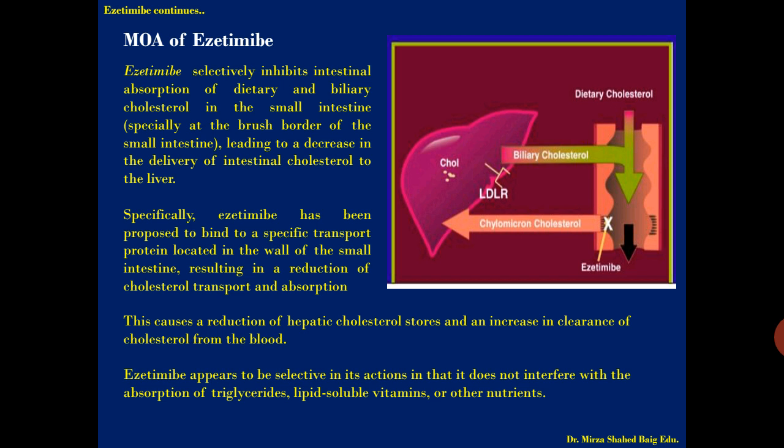Ezetimibe has been proposed to bind to a specific transport protein located in the wall of the small intestine, resulting in a reduction of cholesterol transport and absorption. This causes a reduction of hepatic cholesterol stores and an increase in the clearance of cholesterol from the body.